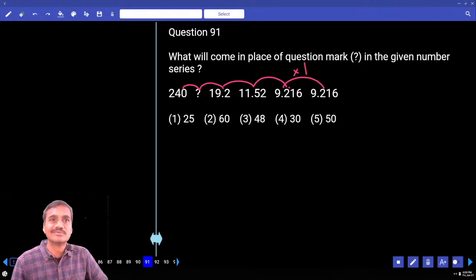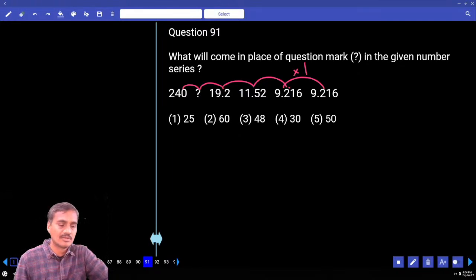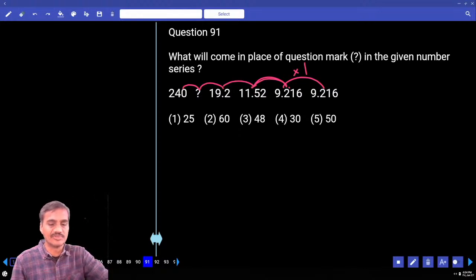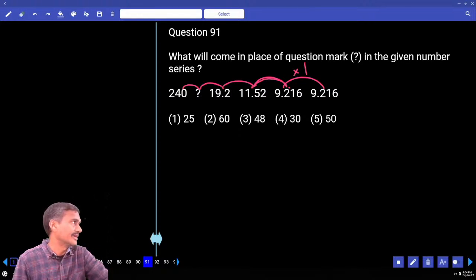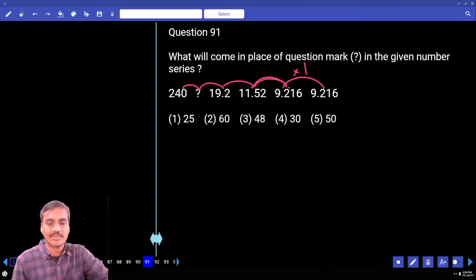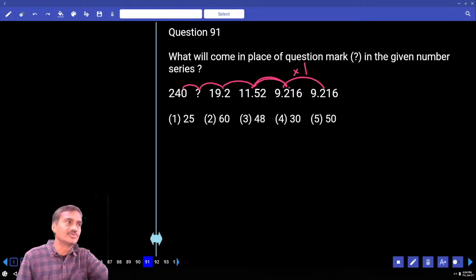Do it. Does it fit or not? Tell me what the number is from here to here. 9.216. Then next one. Then look here, 9.216 and 11.52. What is the relation between these two? 9 point something into how much will be 11.5? 9 to 11.5, how much should be multiplied? Are you doing it or not? Now into how much?